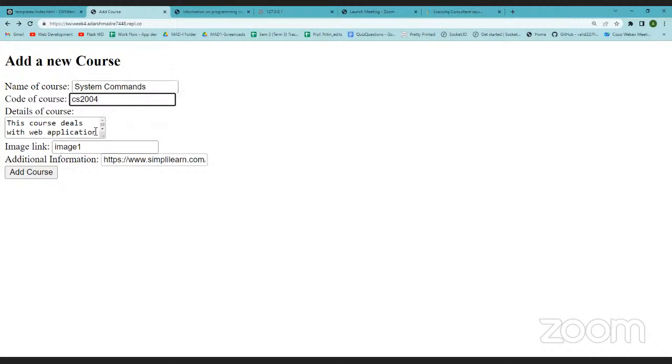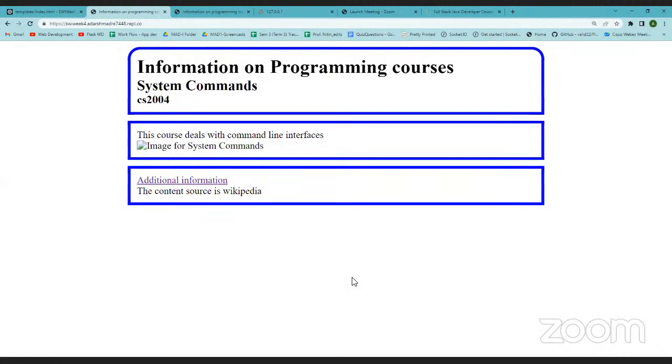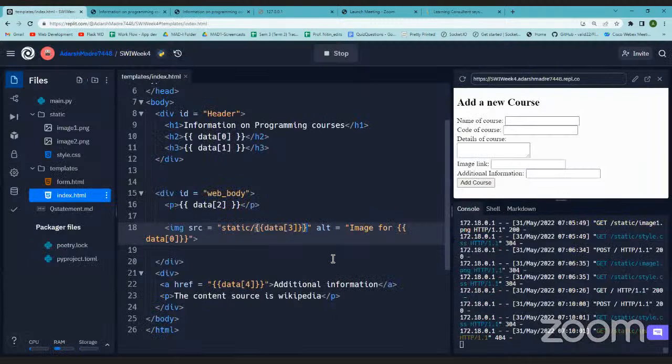This deals with command line interfaces. We do not have image3. Okay, Simply Learn we will leave as it is. So what it does is it creates everything and shows the image for system commands, right? This is what we wanted. If the image type is not matching, then it will go and show this. No, here I have taken out that image type. What was not matching? Image3. There wasn't any image3.